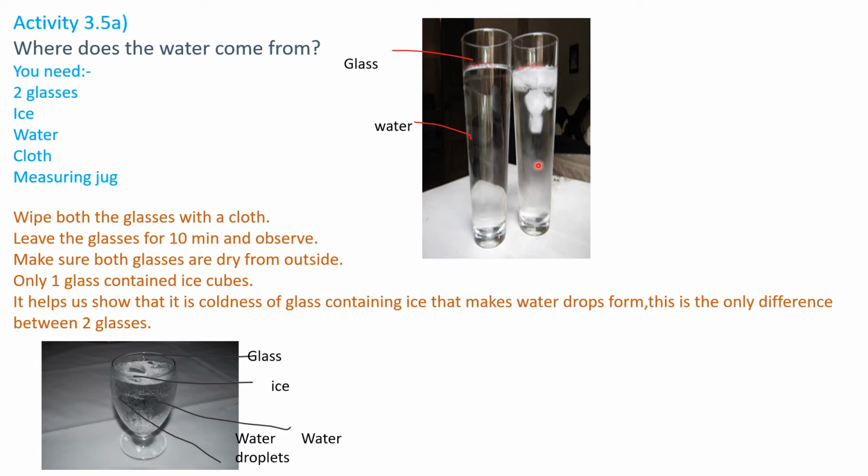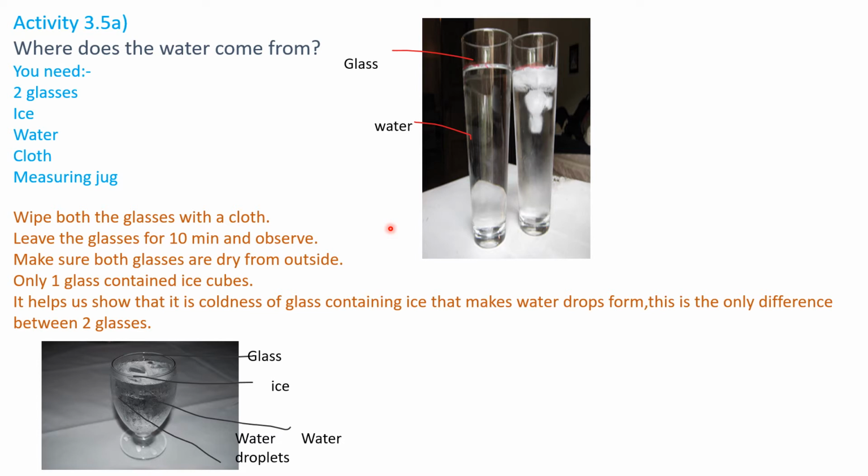Obviously it is coming from the outside. How does that water form? That is because of the outside, because there is a warm temperature and there is water vapor in the air. When that warmness meets the cold surface, the water drops form, and that is called condensation. The coldness of a glass containing ice makes the water drops form. This is the only difference between the two glasses.